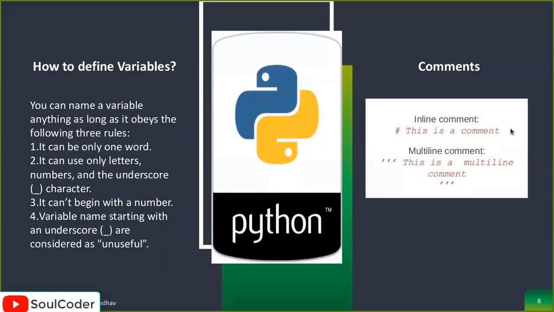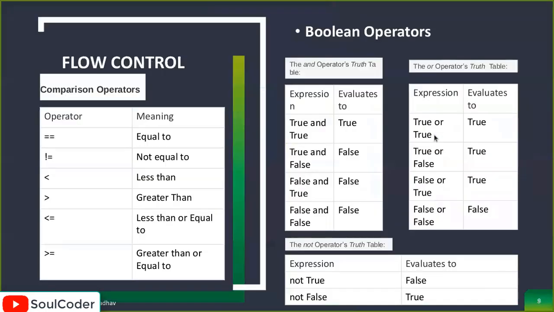So this is the section. You can see inline comment. This is a comment, a single line comment. Multi-line comment, this is a multi-line comment. I hope you are clear with the comments section and all the variables. Okay, so be sure with that.